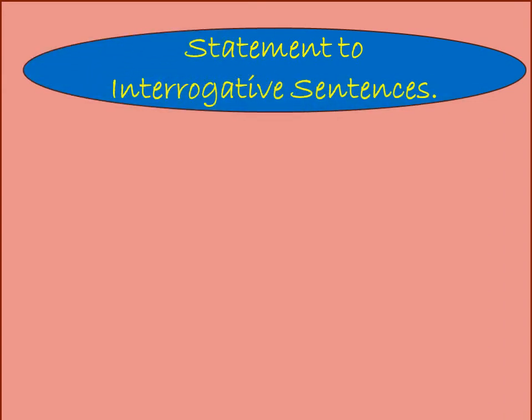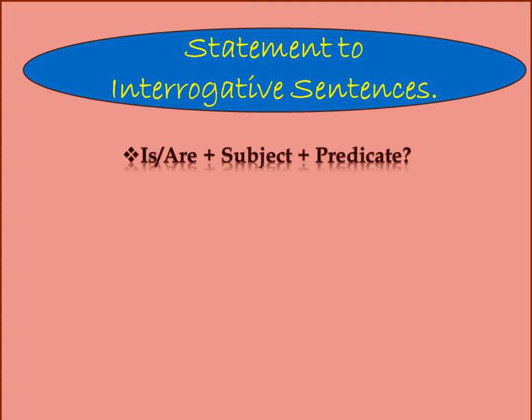Statement to interrogative sentence. Now what we are going to learn is how to convert a statement sentence into interrogative sentence. It is very easy. I'll explain you the steps. If in a statement sentence there is is, are or am, you have to write it first.